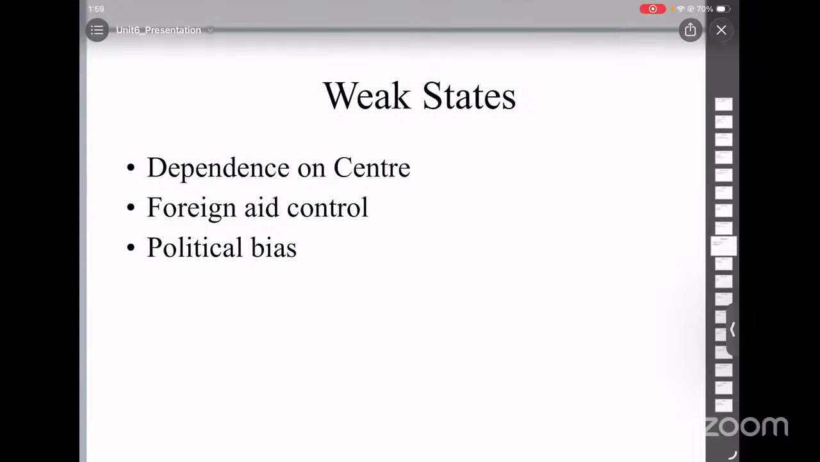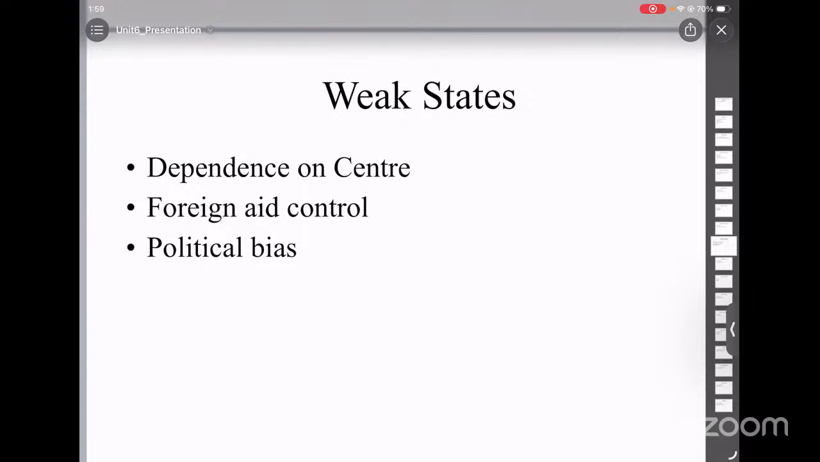And the fourth point for weak states is the political bias. Sometimes center may favor states ruled by the same party, and other states may feel neglected. This is nothing but the political bias. So overall, states are financially dependent, and center controls most resources.